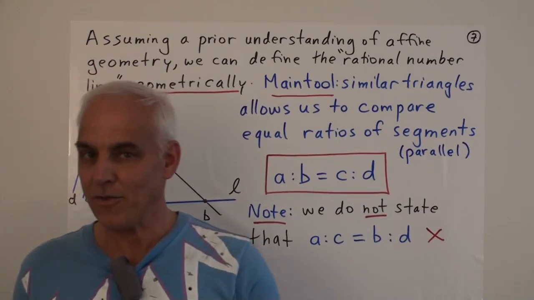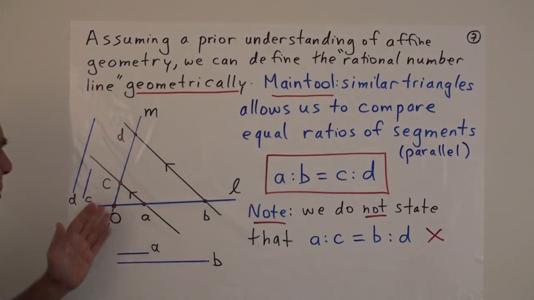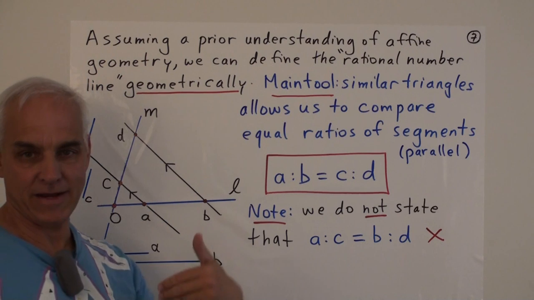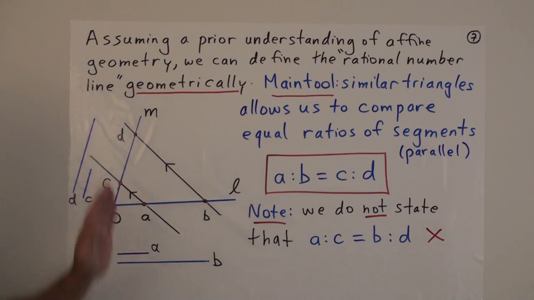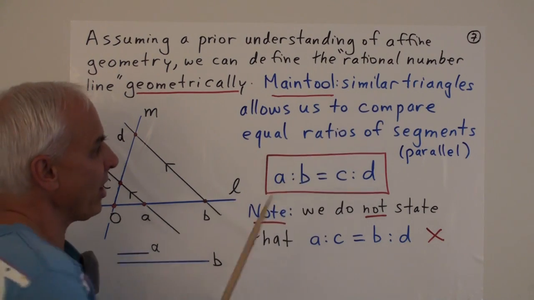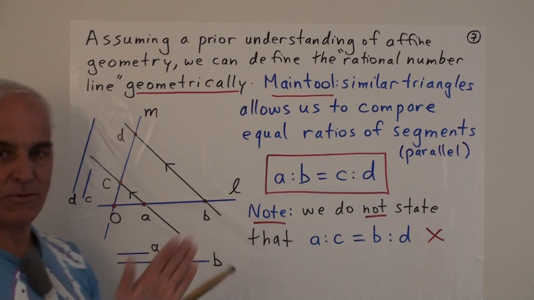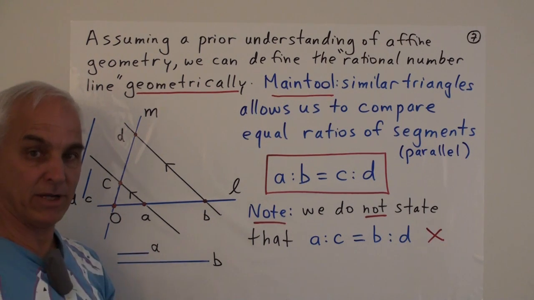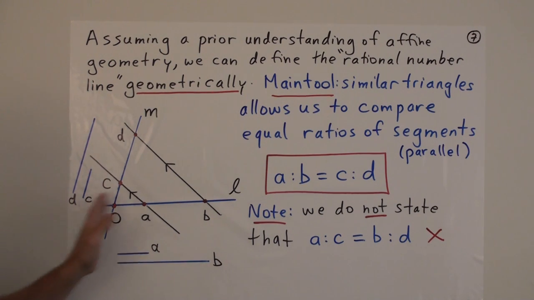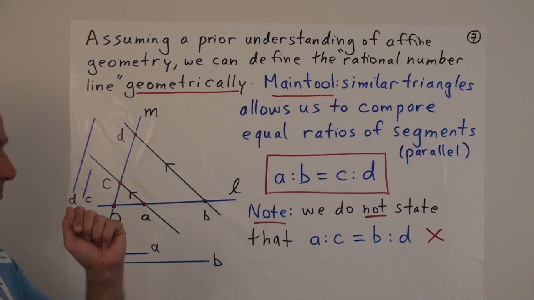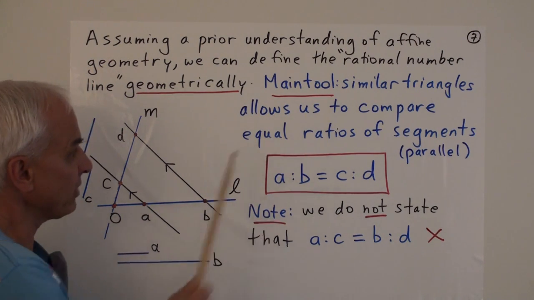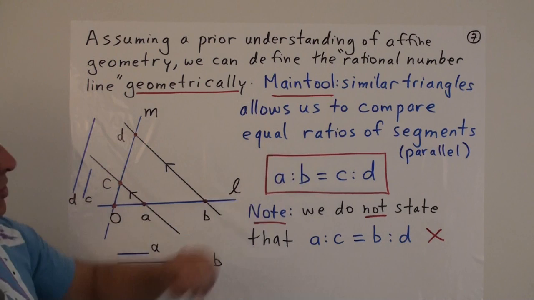All right, so although I didn't say it, the main tool that we're kind of using in that construction and that kind of thinking going on in the affine plane is really similar triangles. So this affine geometry setup of allowing us to draw parallel lines allows us to define the rational number line geometrically. And the main tool, similar triangles, allows us to compare equal ratios of segments.